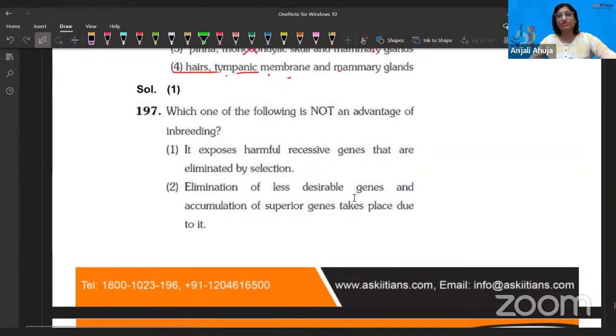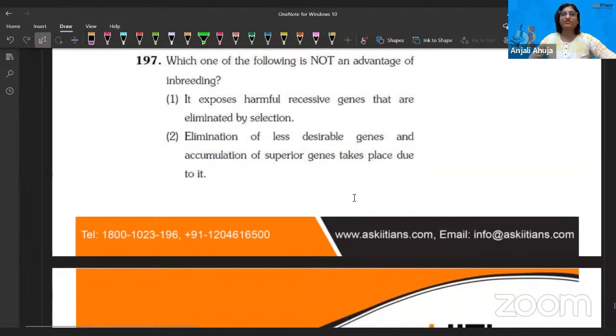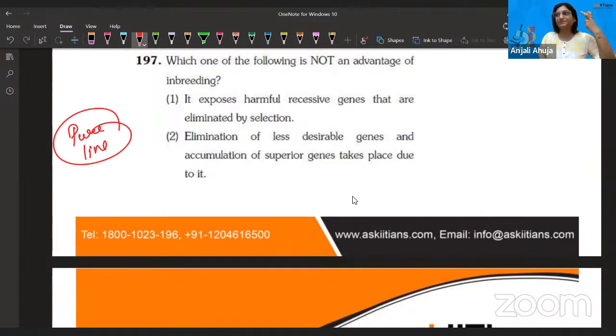Now, next question: which of the following is not an advantage of inbreeding? Guys, this question we have discussed in the last session also. I told you ki imagine we are going with a pure line. Pure line means that we are having a plant fertilization which is due to self-pollination or self-thing, right? So when we keep on doing that thing, recessive characteristic appears. And that creates a problem which is known as inbreeding depression. We call it as inbreeding depression.